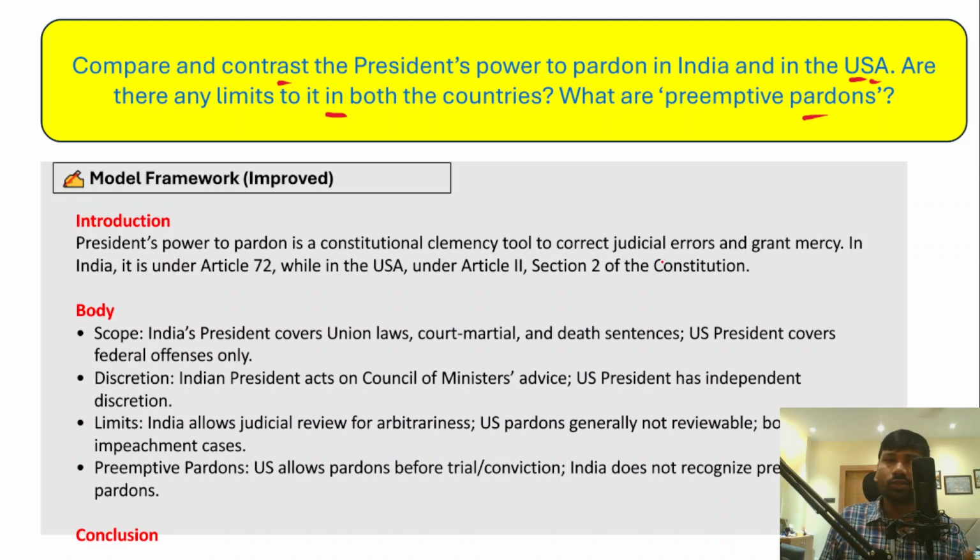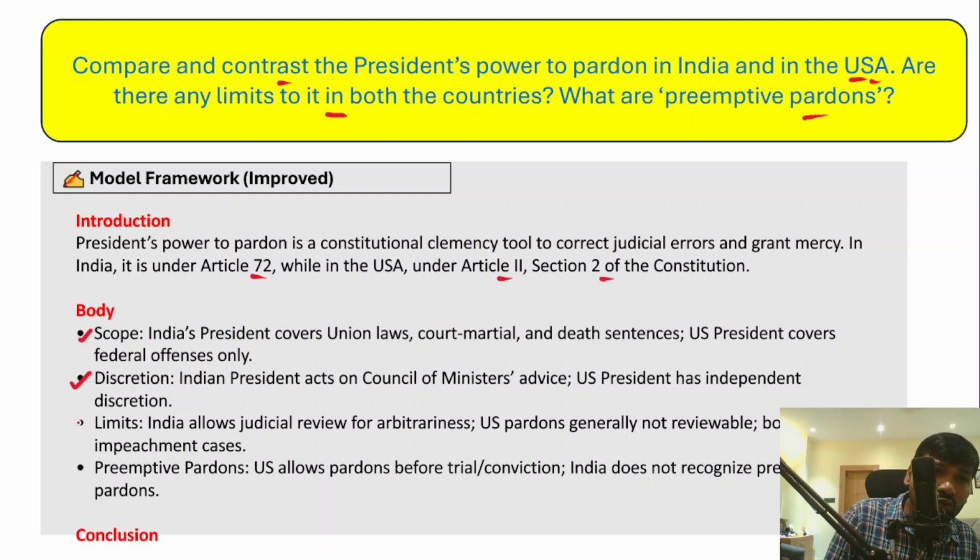Now in the introduction you write that Article 72 of the Indian Constitution deals with the pardoning power of the president. And similarly in the US, Article 2 Section 2 of the Constitution deals with the pardoning power of the US president. Now in the body part of the answer, you have to mention the scope of the pardoning powers of the Indian president and US president, and then you need to talk about the discretionary powers that they have, whether they have any discretionary powers when it comes to pardoning.